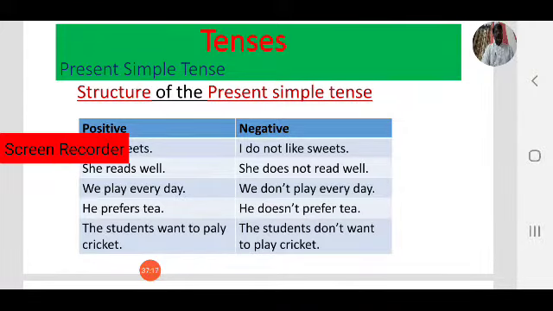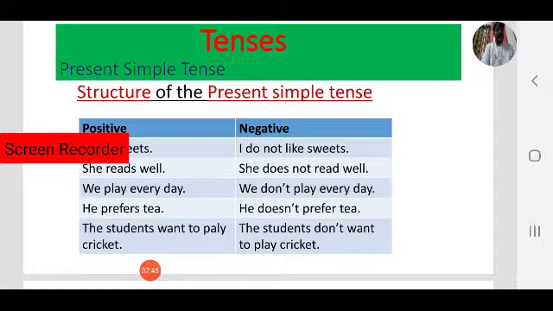Next, the students want to play cricket. Students, third person plural. So we use just the base form. The students want to play cricket. If you have only one single student, then we write the student wants to play. Wants to, we add s to the base form.